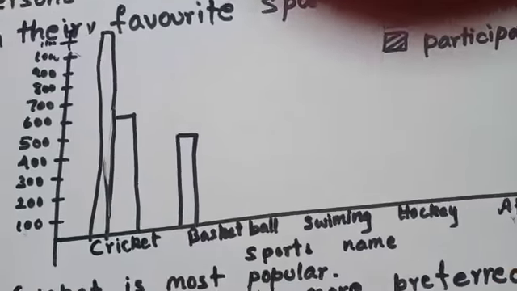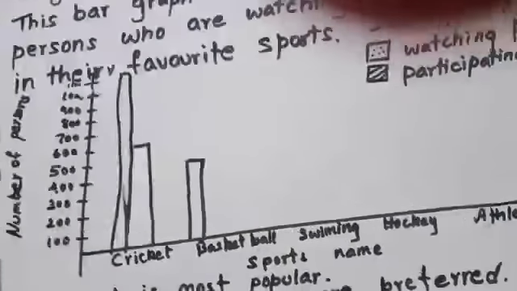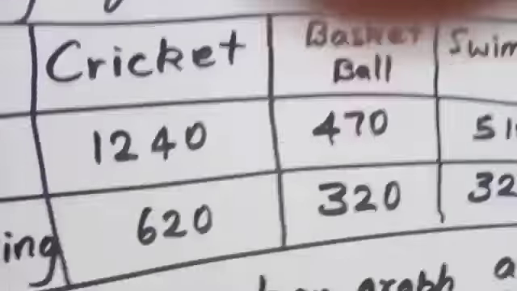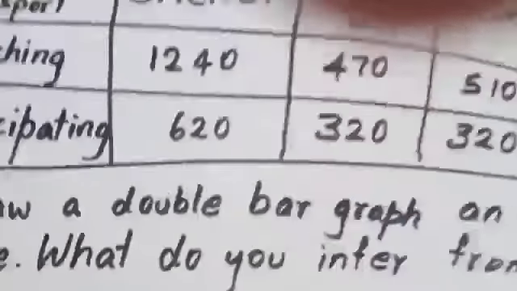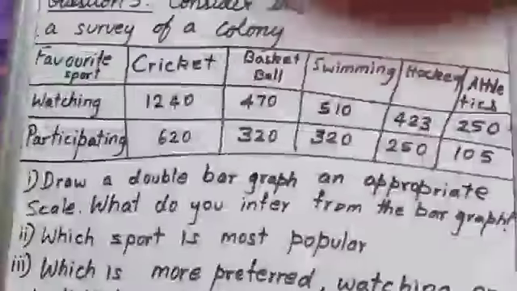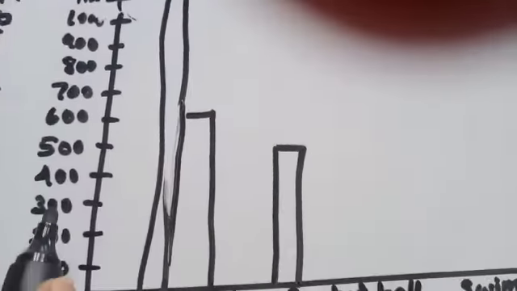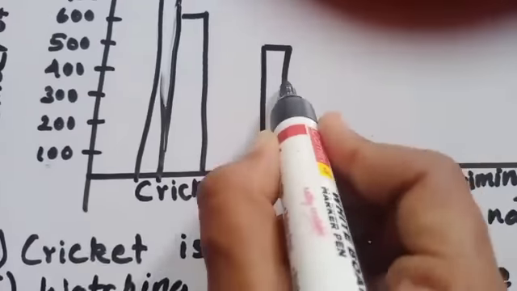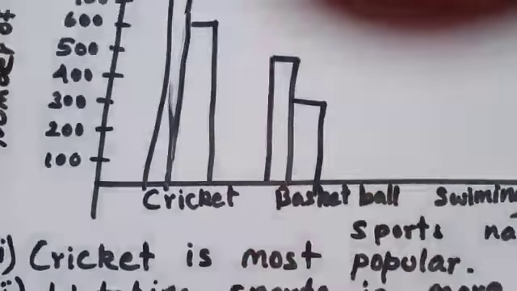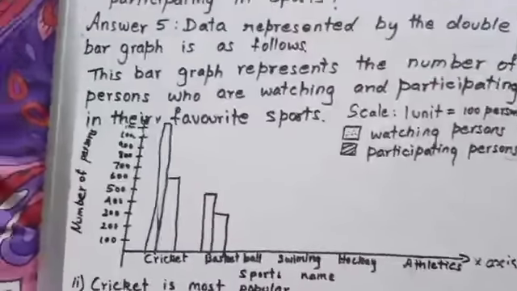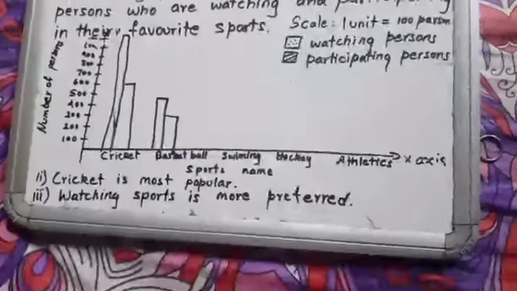The next one is participating, 320. From where am I getting the data? I am getting the data from the question. So here participating are 320. Let us draw 320. You have the graph sheet, or you can draw even on a plain sheet also, but you have to mention the measurement properly.